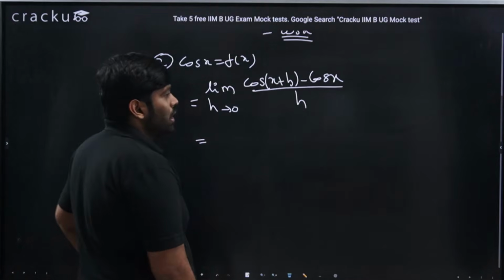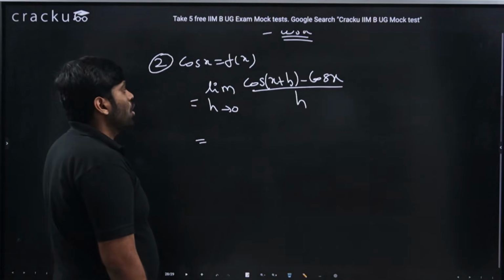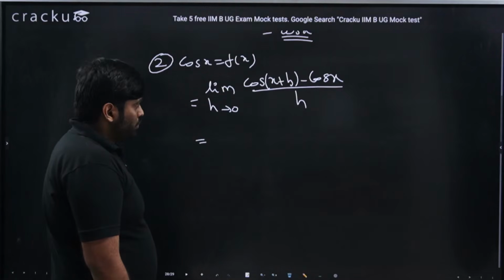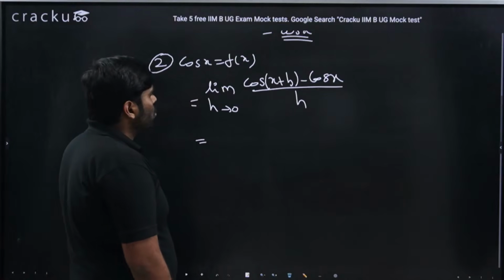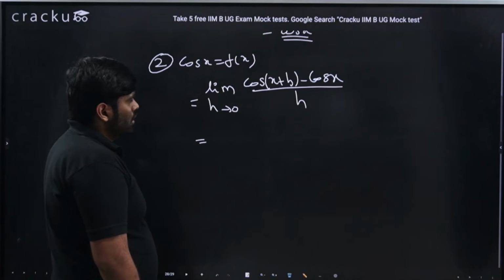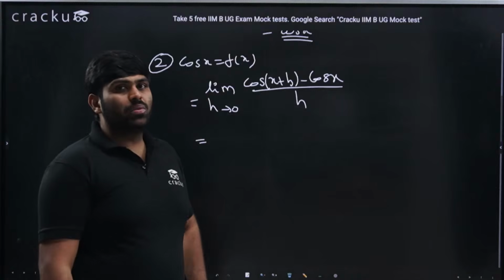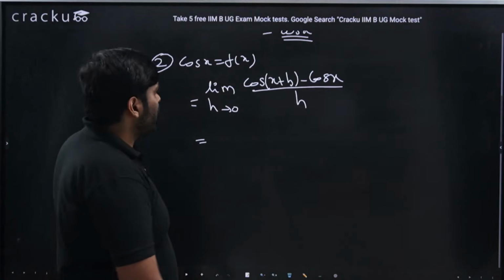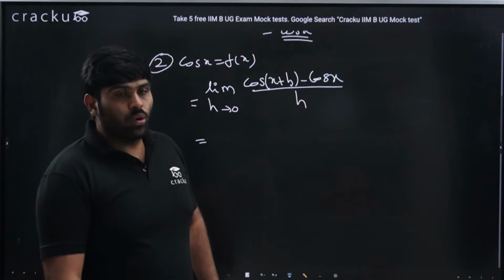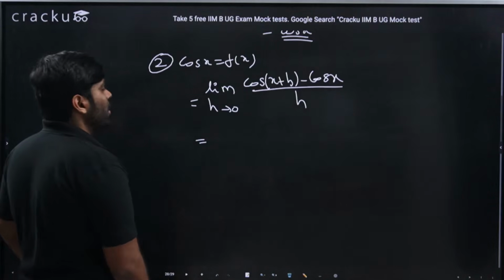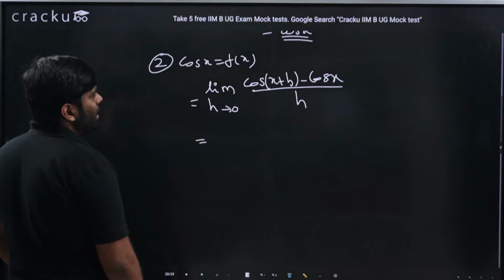Cos a minus cos b. See, cos a minus cos b should be 2 sin a plus b by 2 sin a minus b by 2, right?